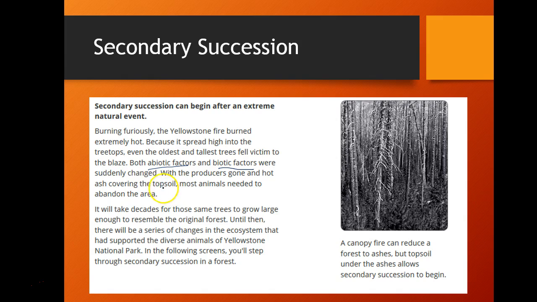For example, the topsoil that is needed in order to grow this vegetation obviously was damaged and was covered in hot ash. However, over a period of time, even though much of the land was covered in ash, there was secondary succession that did occur in this area.